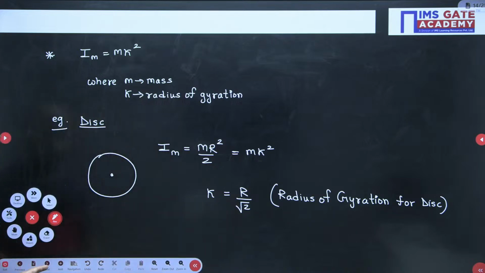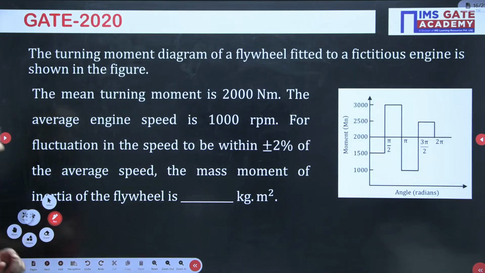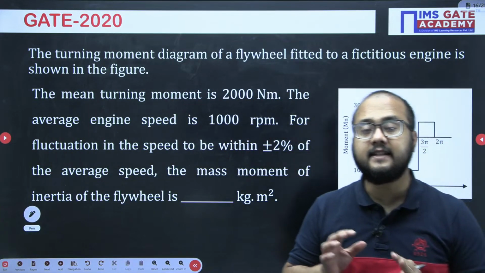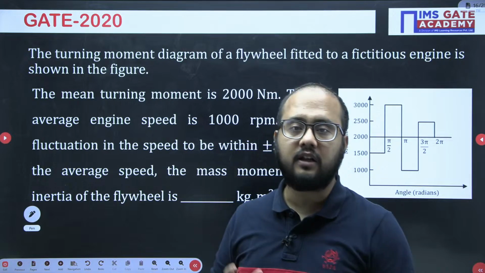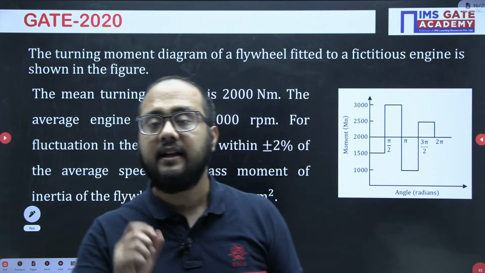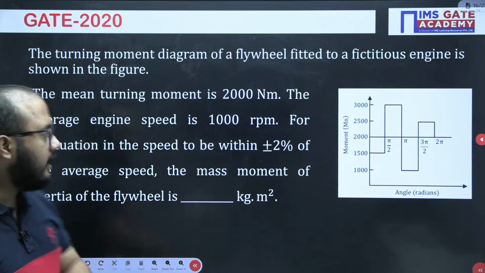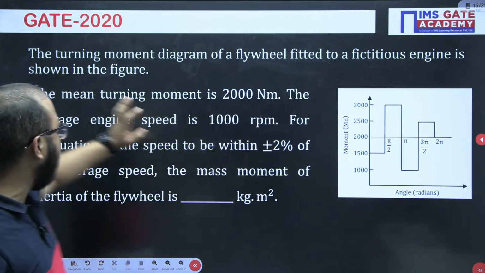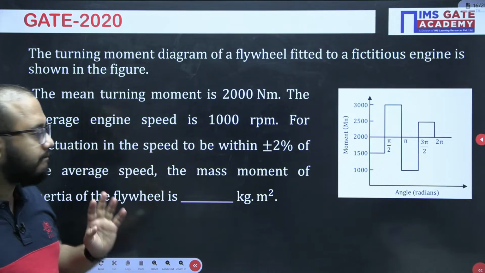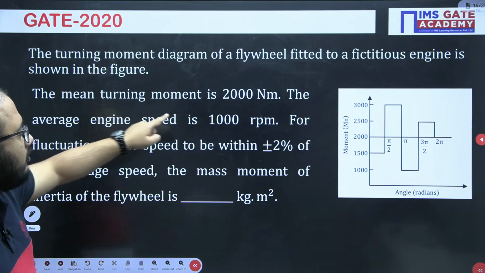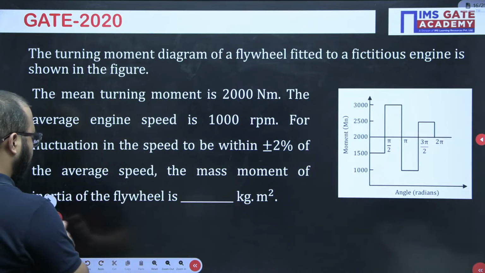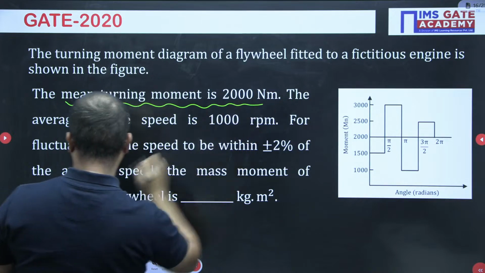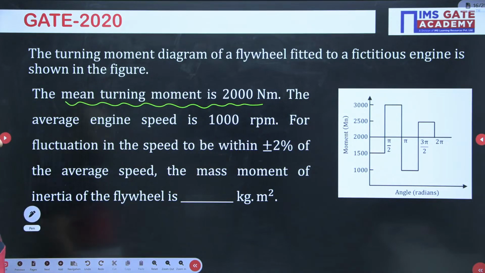Done. Now moving to the next numerical. Yes, this one. Now this is a somewhat different variety of problem. In this case, they have not given the torque expression. Directly they have provided the T theta diagram. Now see, the turning moment diagram of a flywheel fitted to a fictitious engine is shown in the figure. Mean turning moment is 2000 Newton meter. So this is the important information they have given. Mean torque value they have given as 2000 Newton meter.